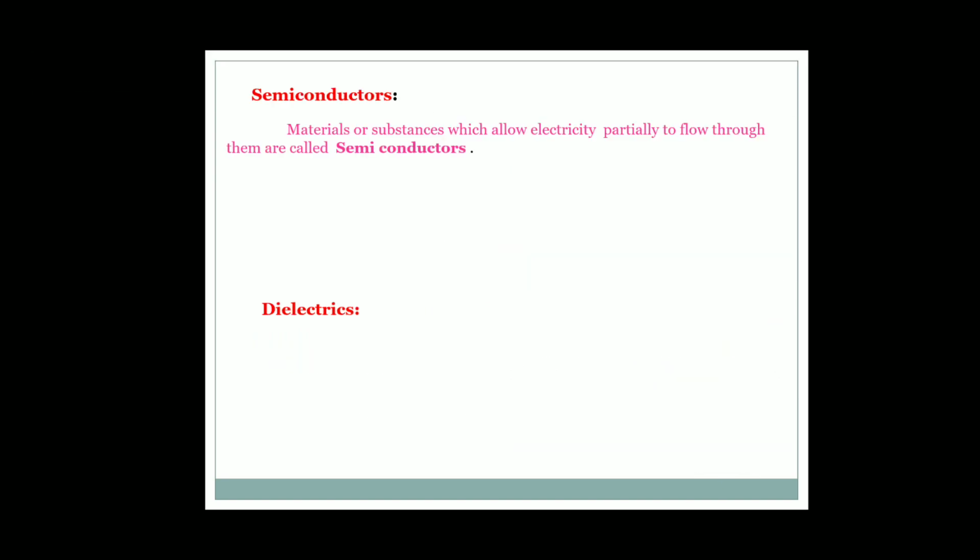The second one is semiconductors. Materials or substances which allow electricity partially through them are called semiconductors. The main examples are silicon and germanium. Not only them, most metal oxides are good semiconductors.